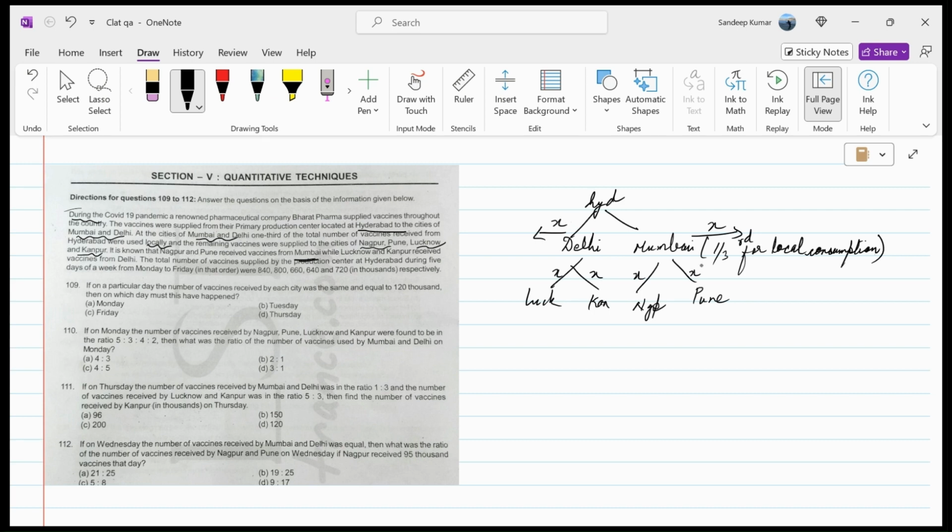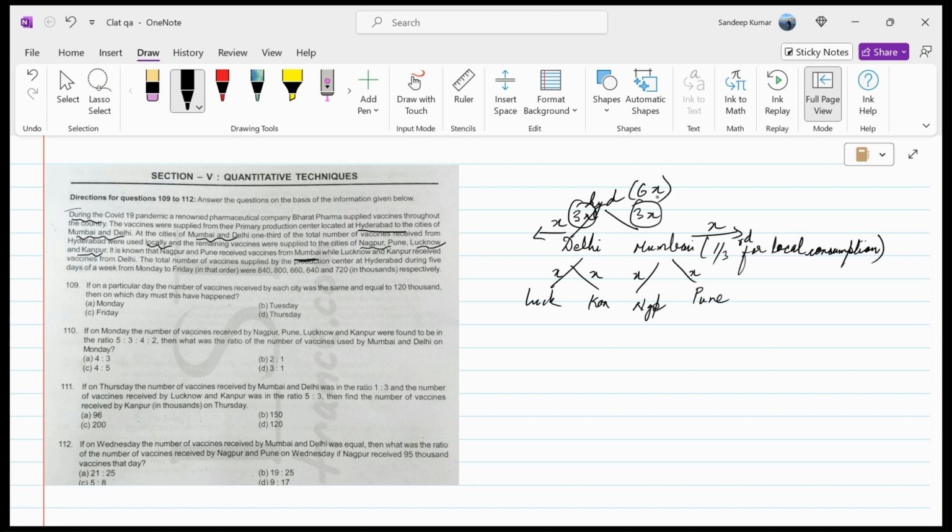Because 3X vaccines are supplied, X vaccines go this side, X vaccines come. This is one third. One third of 3X is X. Mumbai goes X, X, and again Delhi is also 3X. So the total number of vaccines supplied is 6X.